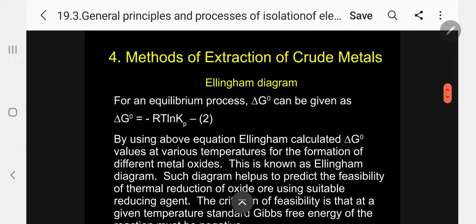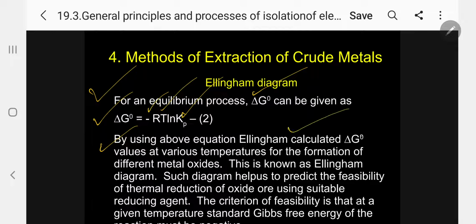Now, for an equilibrium process, delta G0 can be given as delta G0 equals minus RT ln Kp, where R is the known constant, T temperature, ln natural logarithm, 2.303 log, Kp equilibrium constant. Kindly follow. Using the above equation, Ellingham calculated delta G0 values at various temperatures for the formation of different metal oxides.